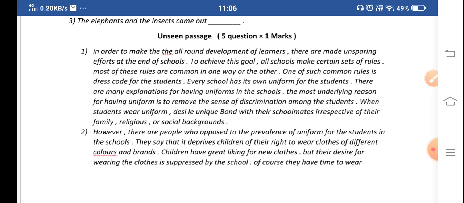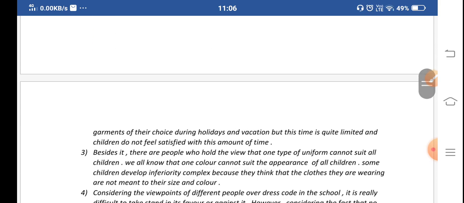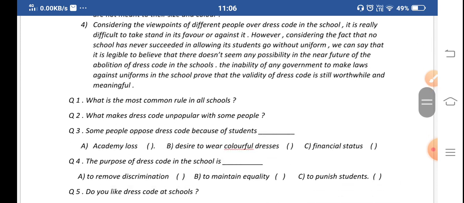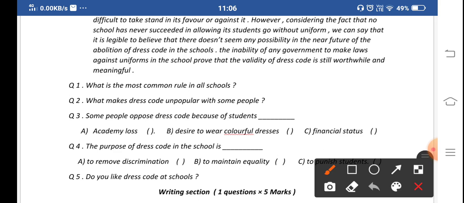Okay, so let's start. What is the first trick to solve an unseen passage? If we want to solve an unseen passage, first of all, we have to read all the questions which are related to it. First of all, don't read the paragraph, you just have to read all the questions. As you know, there are 5 questions, so we are reading those 5 questions. As you can see on the screen, there are 5 questions.